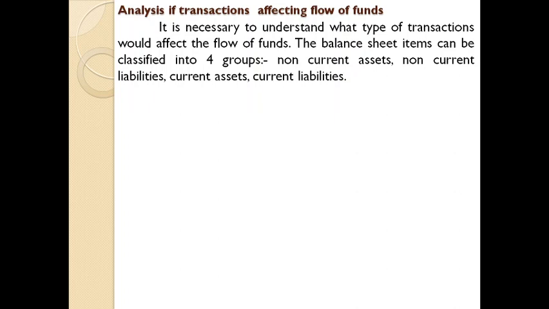So we are going to find whether a transaction will affect the flow of fund. It is necessary to understand what type of transaction would affect the flow of fund. In this area, the balance sheet items are broadly classified into four groups: fixed assets or non-current assets, fixed liability or non-current liability, current assets and current liabilities.